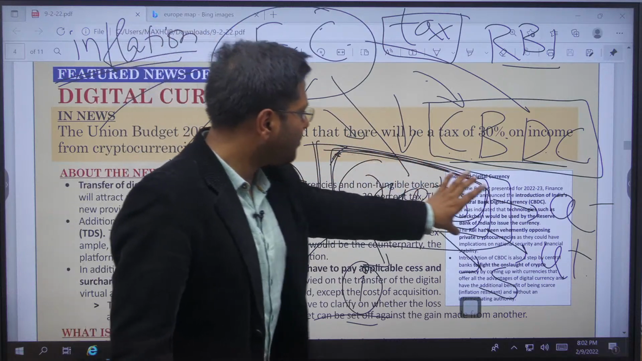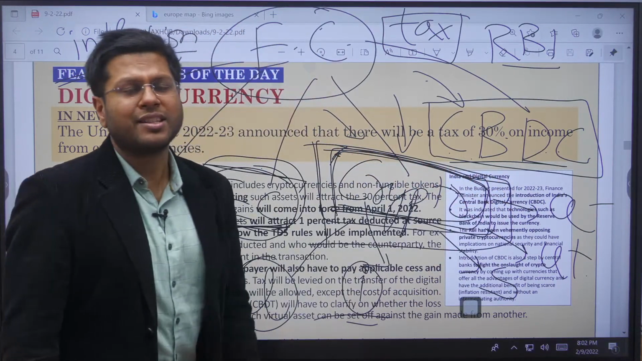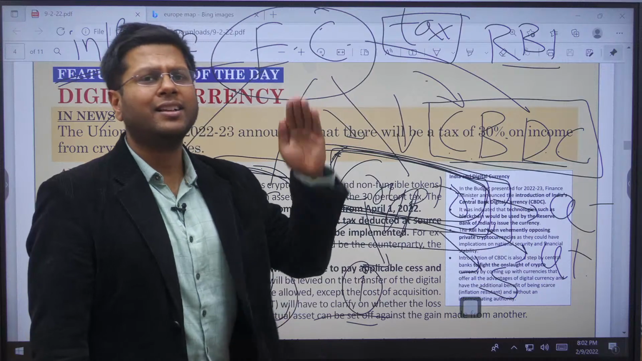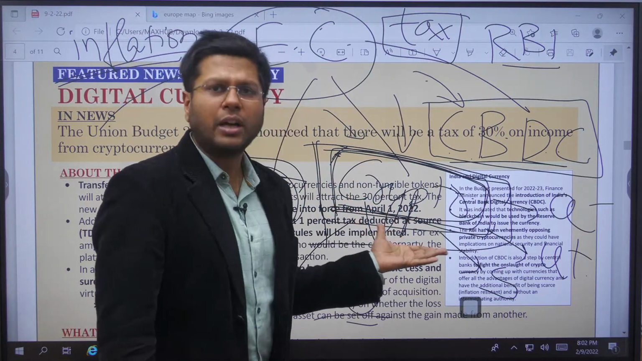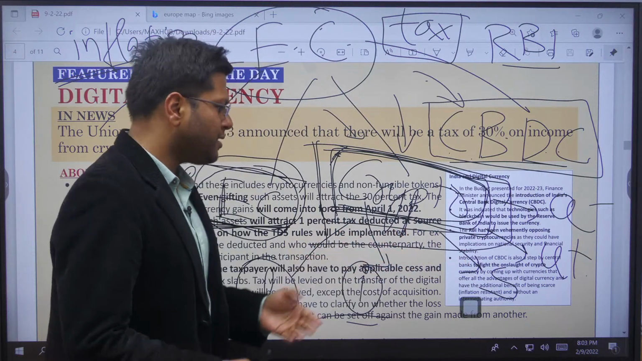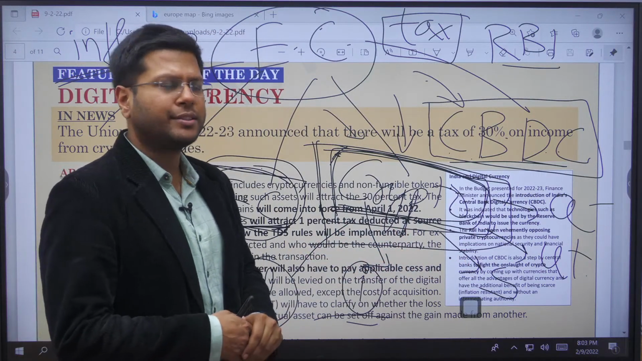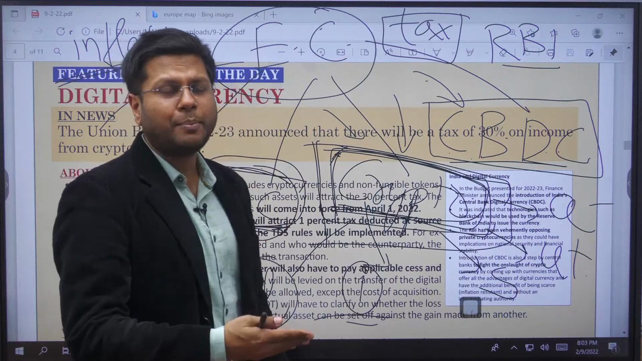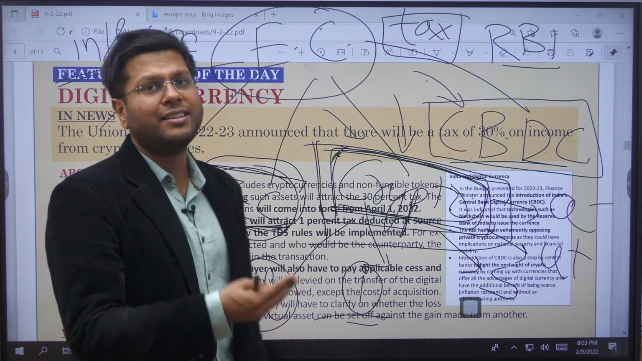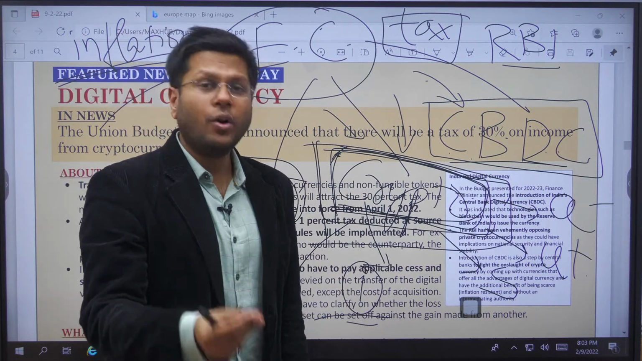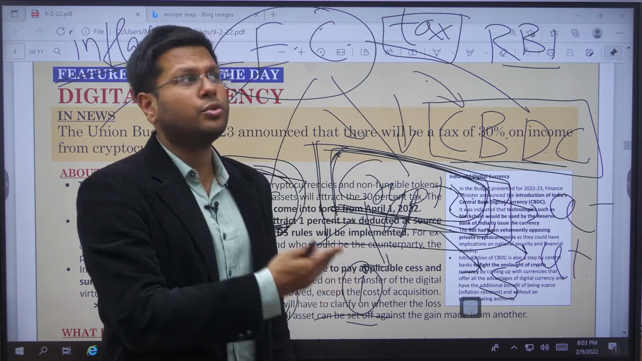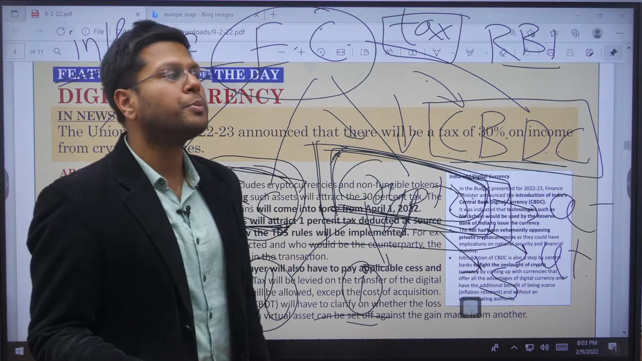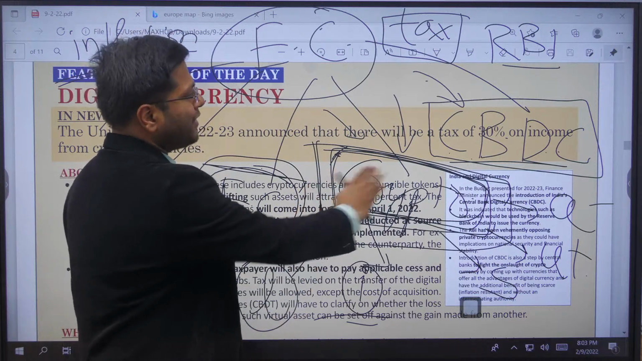Cryptocurrencies also see huge volumes of transactions. Sometimes the prices are very volatile. Right now, the price I checked for Bitcoin is around $42,000. For Ethereum it is $3,100. But they keep fluctuating. The price of Ethereum has escalated in the last 2 years from $200 per Ethereum to $3,100 to $4,500. That's what it went to. So the prices are very volatile.